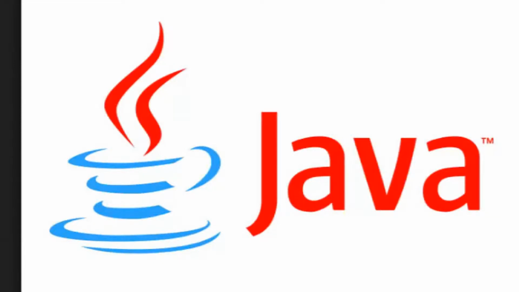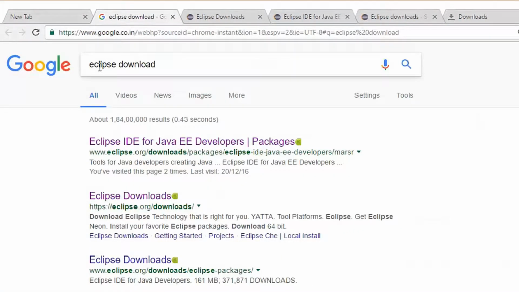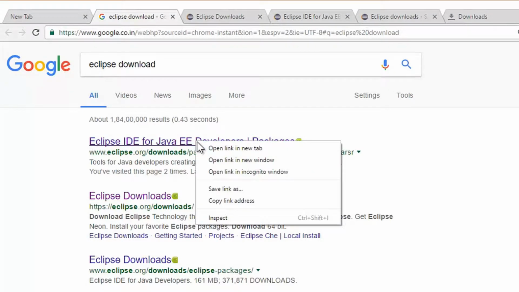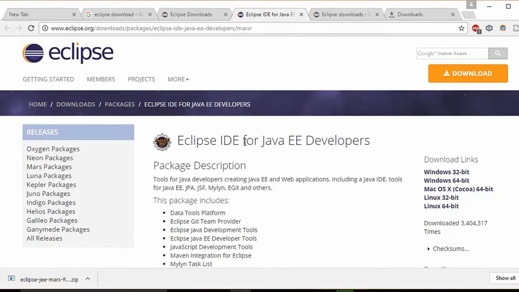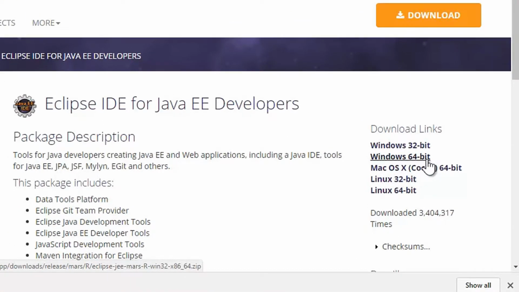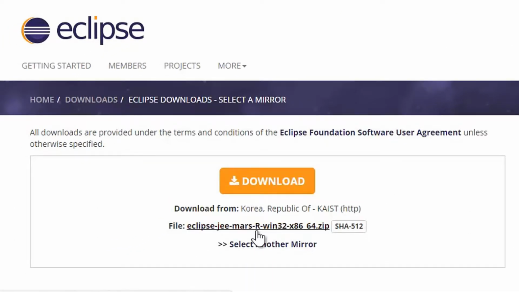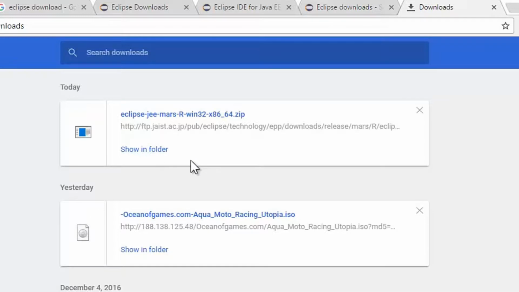So we are going to write what humans can understand, and it is going to be converted and show the result of whatever we write inside Java. So let's download the IDE for Java that is specially made for Java programs. Inside Google we are going to type Eclipse download, and hit the first link, and it is going to give you this link. You can download this one. I'm using 64-bit, so I'm going to hit on this, and it is going to lead me to this page. Then I'm going to hit the download button, and it is going to get downloaded over here.